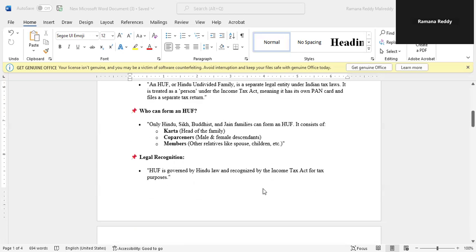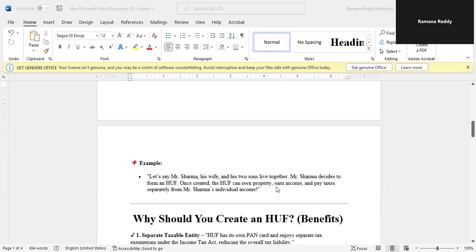So what is the legal recognition? HUF is governed by Hindu law and recognized by the Income Tax Act for tax purposes. Example: let's say Mr. Sharma, his wife, and his two sons live together. Mr. Sharma decides to form an HUF. Once created, the HUF can own property, earn income, and pay taxes separately from Sharma's individual income.